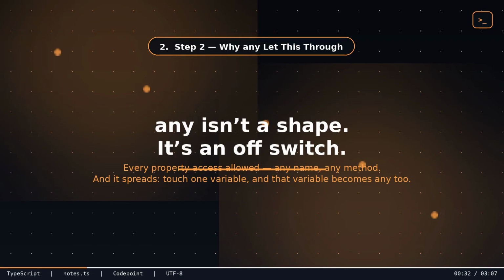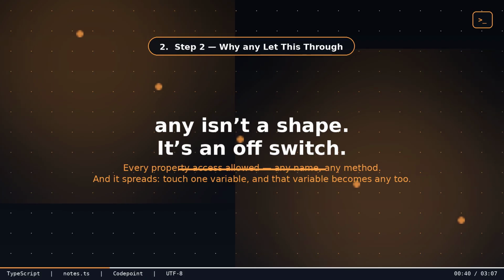Step 2. Why did any let this through? Any doesn't describe a shape. It turns off type checking for that value completely. Every property access, every method call, no matter what it's named, is allowed. And it spreads. The moment an any value touches another variable, that variable silently becomes any too.